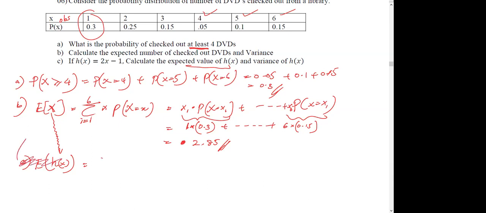Sorry, before I go to that, there is a variance. I didn't see that. Variance of X. This is the point I need to teach you.